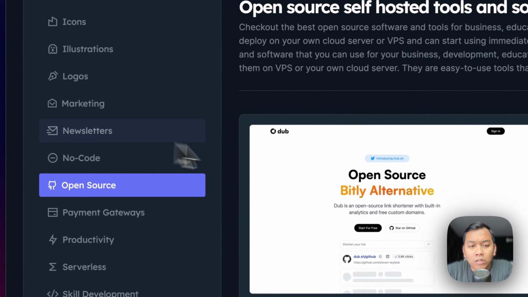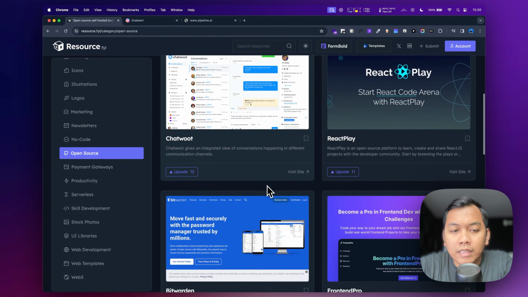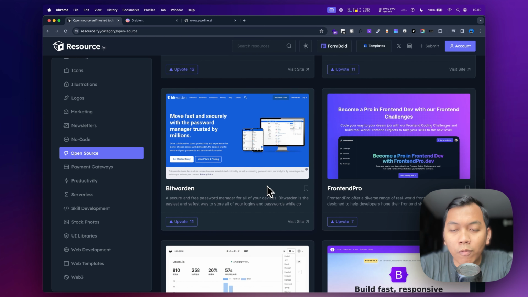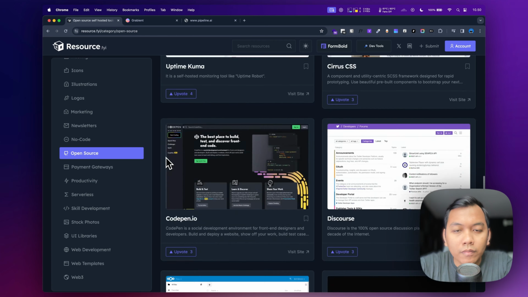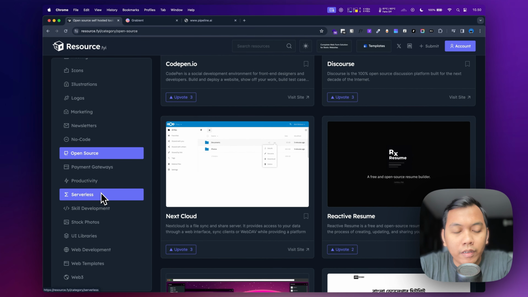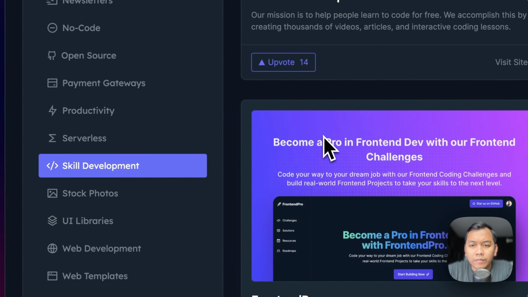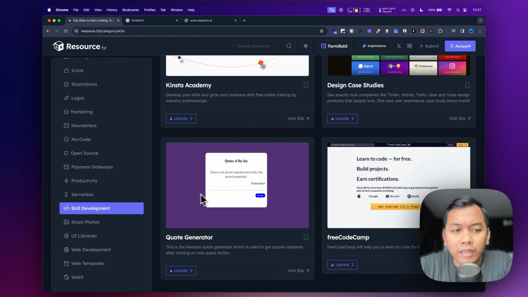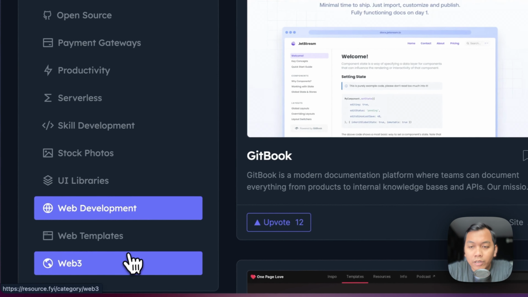And then open source here. So we can see Supabase, and then Bitwarden. It's kind of like an open source password manager for all of our devices here. And here we can also see skill development, so we can see a lot of lists here, web development, and so on and so on.